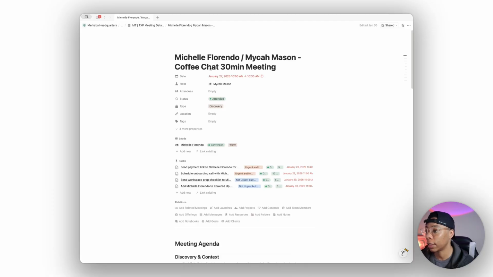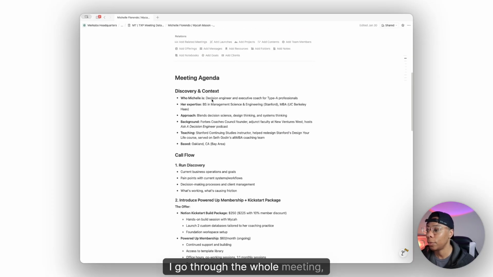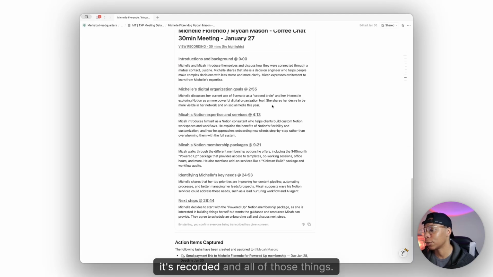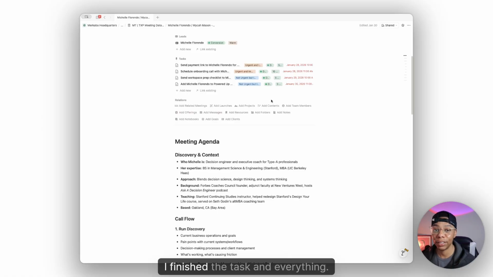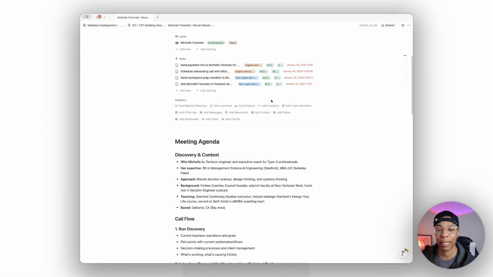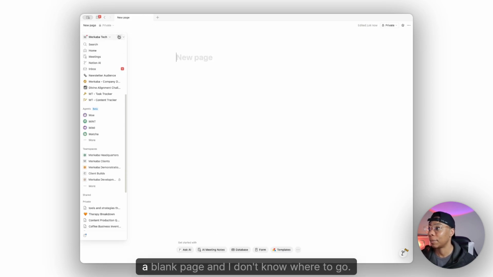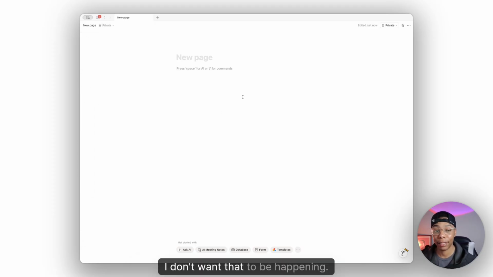So I'm in the week and basically I have a meeting. I go through the whole meeting, have the complete agenda, have action items, it's recorded and all of those things. I created the task, I finished the task and everything. But then when it's time for me to sit down and actually create content, I run blank. It's like sitting in front of a blank page and I don't know where to go. Well, I don't want that to be happening.